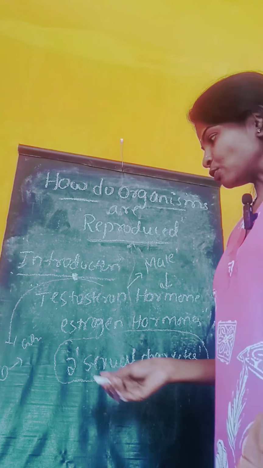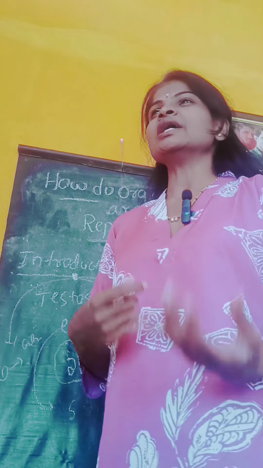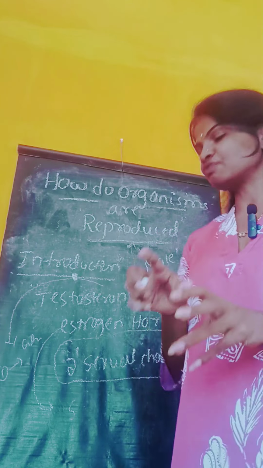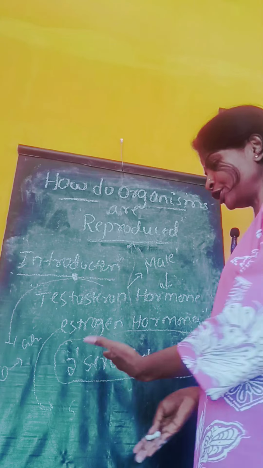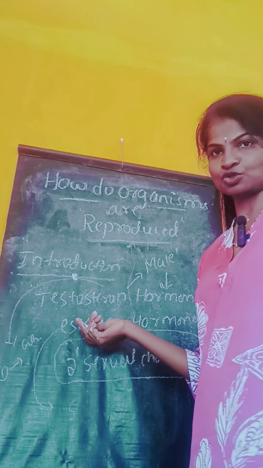Starting of the menstrual cycle, and likewise development of genital organs, development of mammary glands or breast glands, and small hair appears on the legs. All these changes take place in the female body due to the secretion of the estrogen hormone.